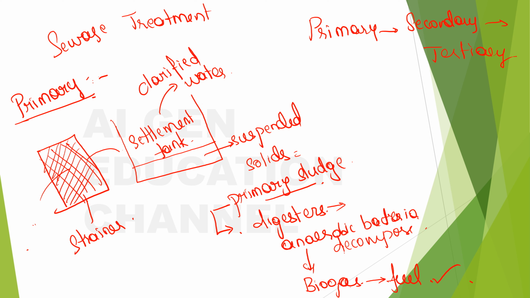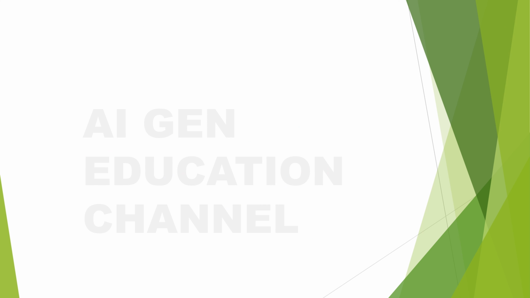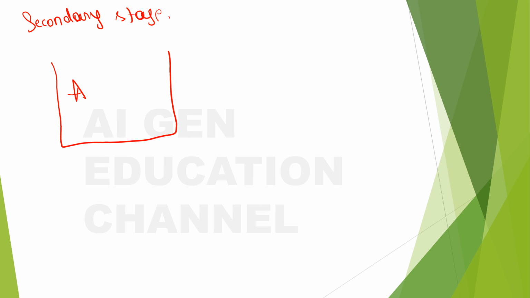Now here, at the primary stage, what we get is clarified water, right? This clarified water will have to be treated again in the secondary stage, right? So in the secondary stage, the clarified water is sent into aeration tanks. What are they? Aeration tanks. Here what we aim at is the removal of organic matter from that clarified water, right?